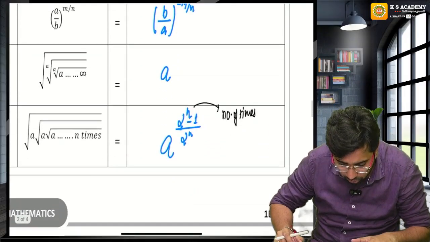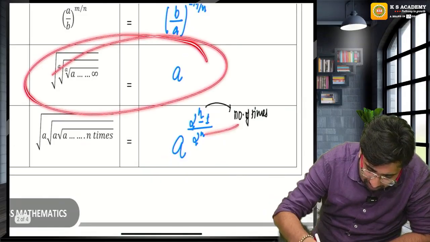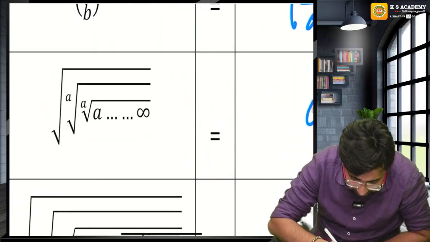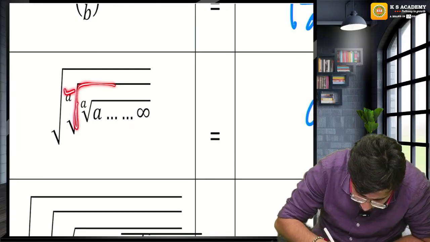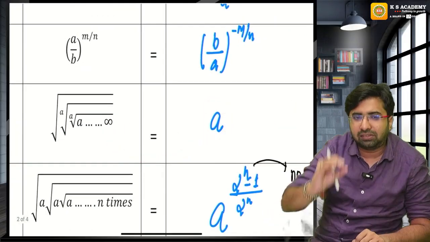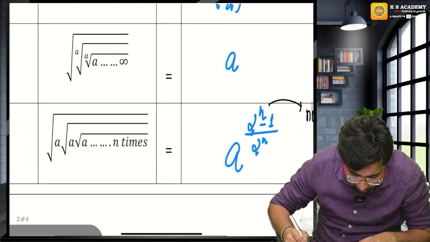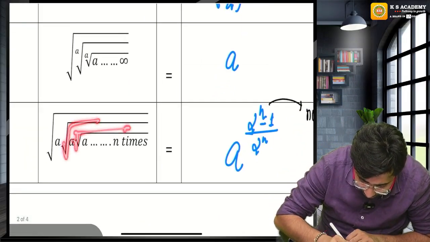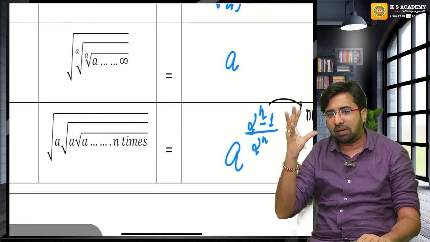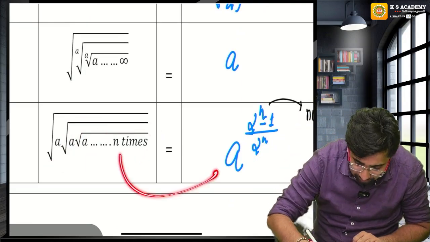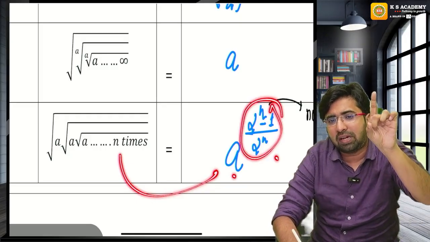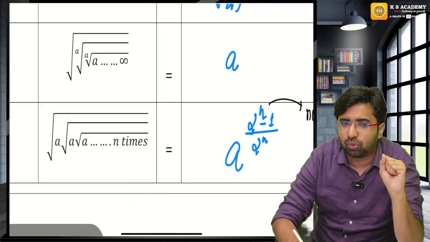Guys, now here come the two superb advanced shortcuts. Now please pay attention, everybody. If this a under root a goes till infinite, the outcome for this answer will be a only. But if under root a continues for a number of times, for example 3 times, 4 times, 5 times, how to deal with this? A raised to the power 2 raised to the power n minus 1 upon 2 raised to the power n.